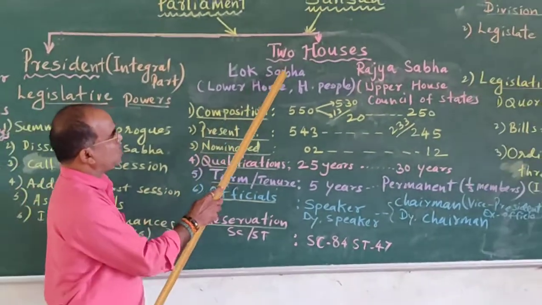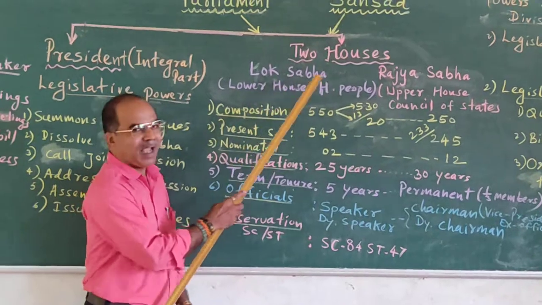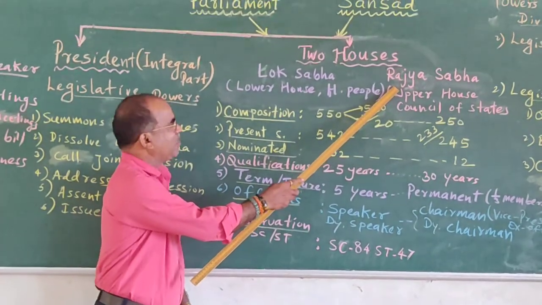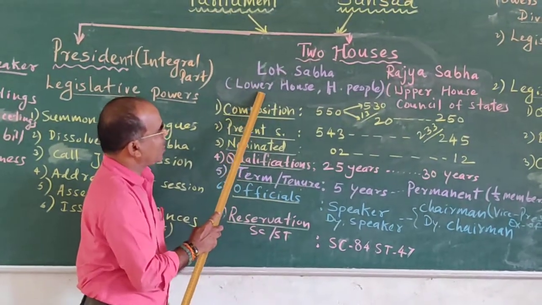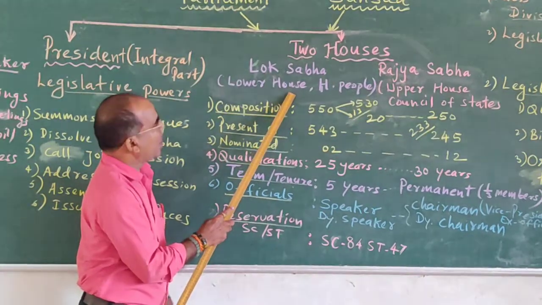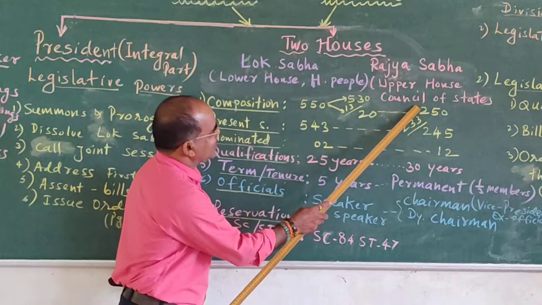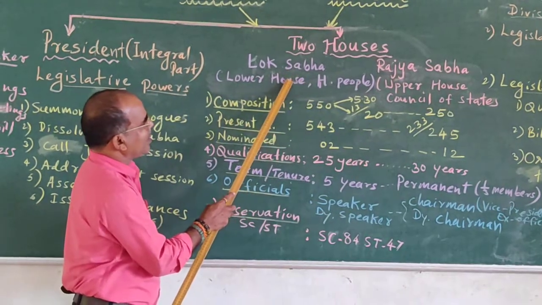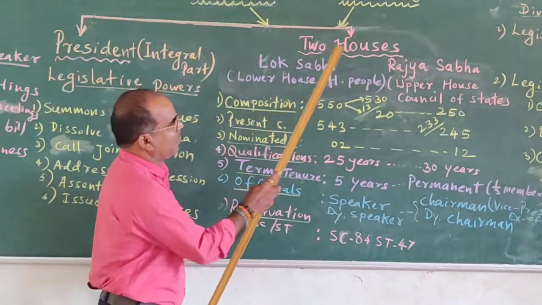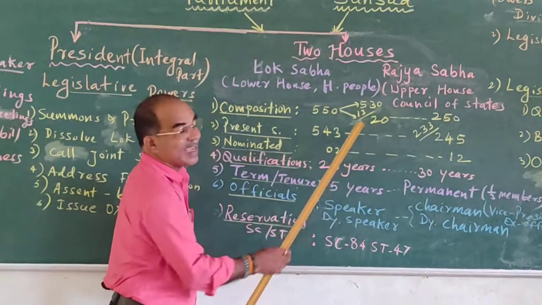Now we discuss the two houses of the Parliament. Lok Sabha and Rajya Sabha are the two houses of the Parliament. Lok Sabha is also called the House of the People or Lower House, whereas Rajya Sabha is called the Upper House or Council of State. The election of Lok Sabha is direct, whereas the election of Rajya Sabha is indirect.